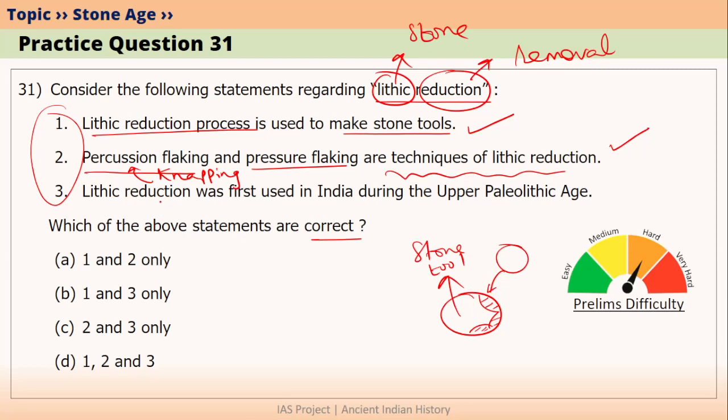The third statement is, lithic reduction was first used in India during Upper Paleolithic age. This statement is false because stone tools were made using lithic reduction process right from Lower Paleolithic age. So Upper Paleolithic age would be wrong here. The correct answer would be statements 1 and 2 are correct. Option A.